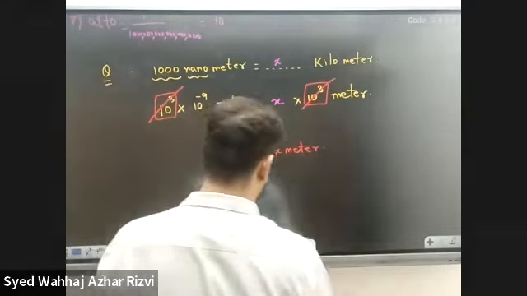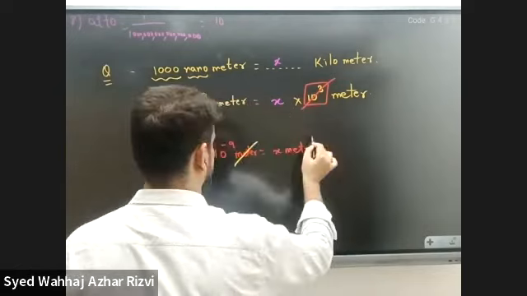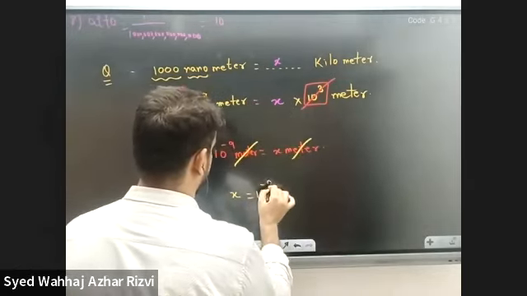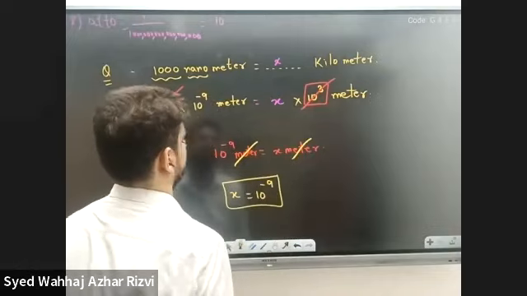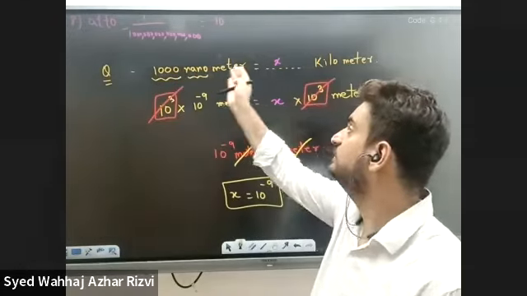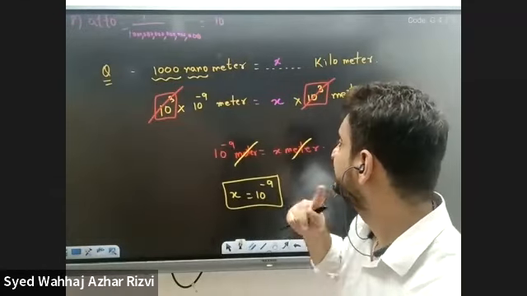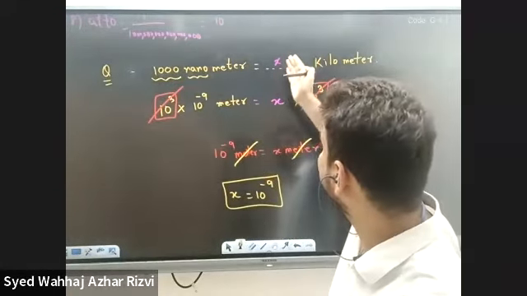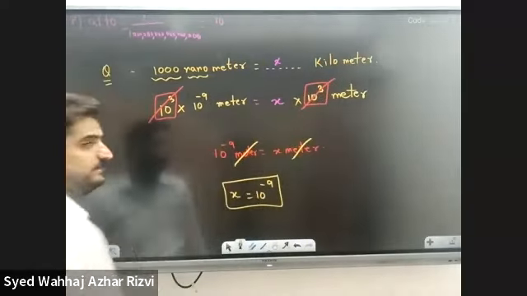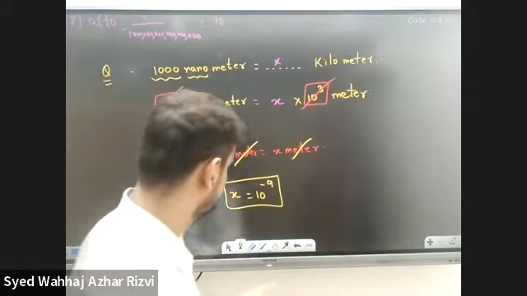So we have meter on both sides. We can cancel meter as well. So the value of x is going to be 10 raised to the power negative 9. So that is the answer to this question. 1,000 nanometers would be 10 to the power minus 9 kilometers.